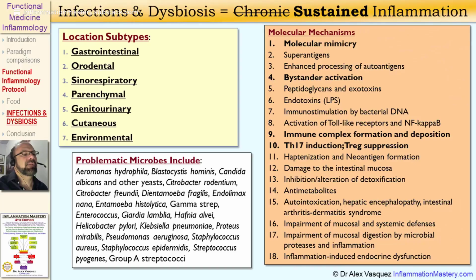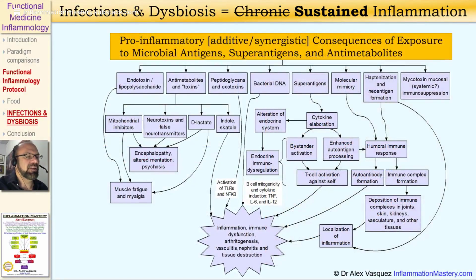Here are some of the mechanisms through which microbes can create systemic or tissue-specific inflammation or autoimmunity. These include molecular mimicry, bystander activation, Th17 cell induction and suppression of T regulatory cells, also immune complex formation and deposition. You can see other mechanisms listed here, and you can see how those mechanisms work together in this diagram originally published in my book Integrative Rheumatology in 2006.